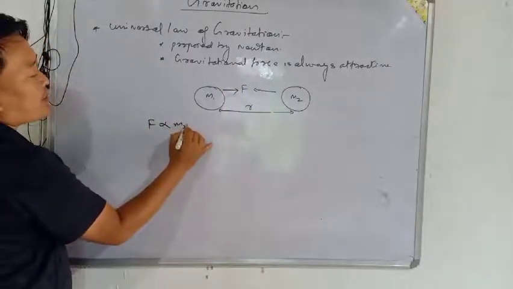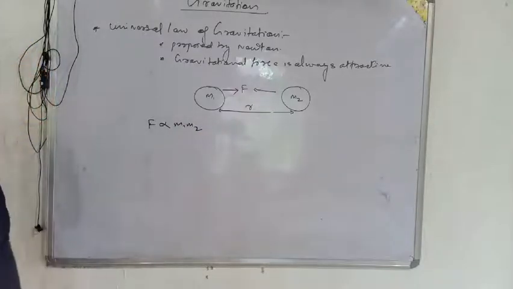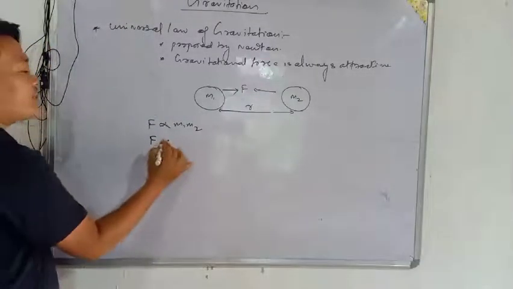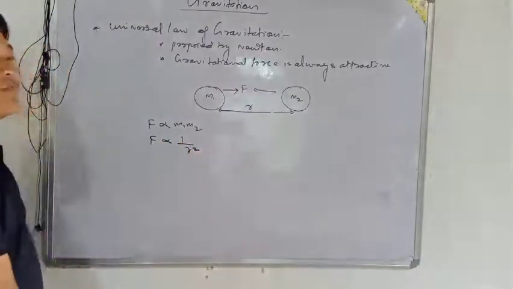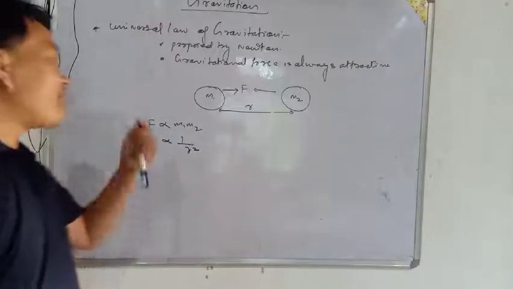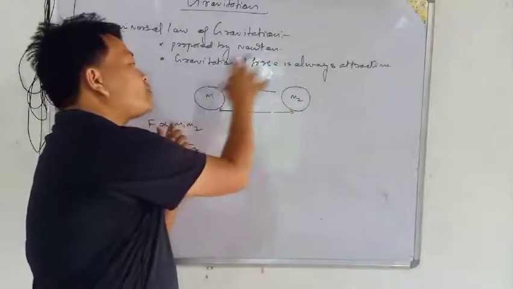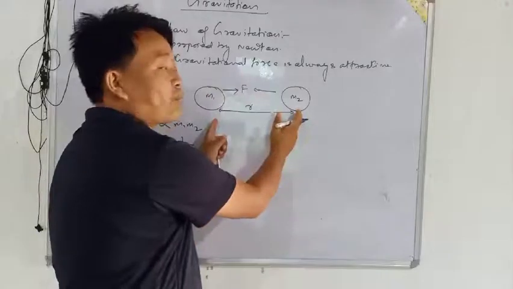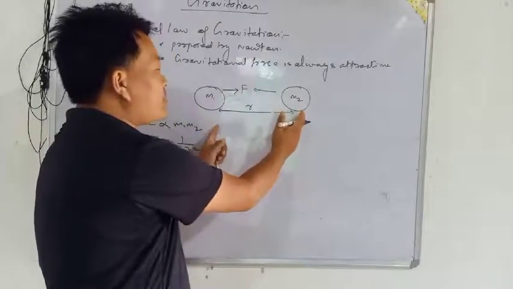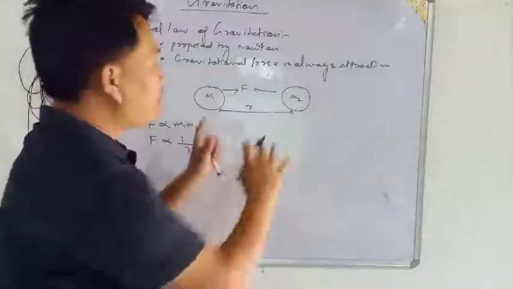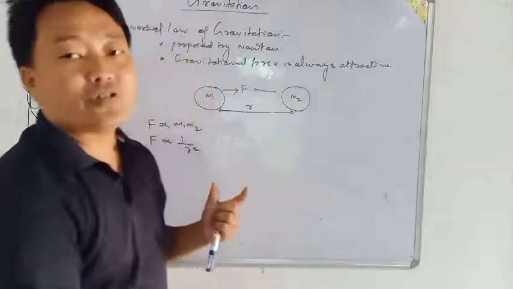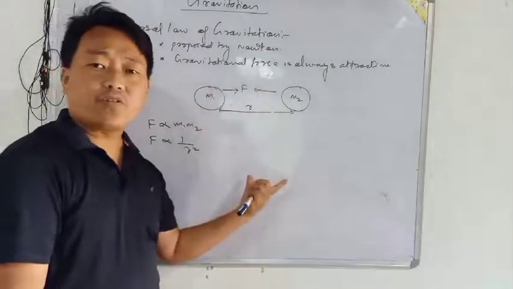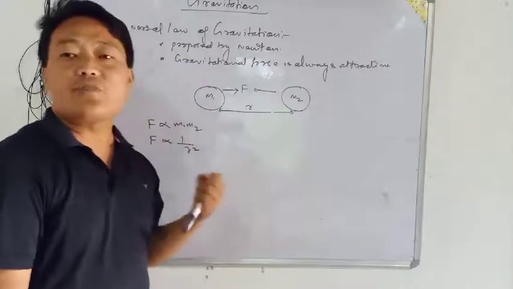So now, according to Newton, he said that the force of attraction is directly proportional to the magnitude of the masses of the two objects, and the same force is inversely proportional to the square of the distance between them. If the masses of these two planets or objects are small, the force of attraction will be less. If the mass is more, the force of attraction will be more.